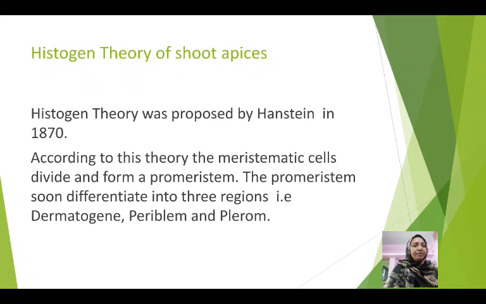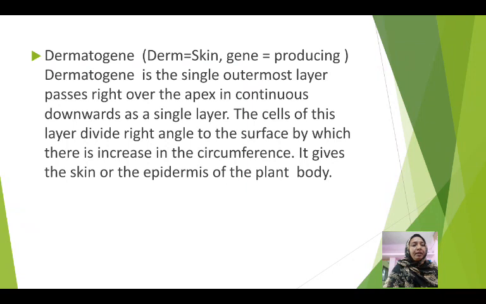According to this theory, the meristematic cells divide from a promeristem, as we know that the promeristem is present in embryonic cell. Therefore, the embryonic cell produces the promeristem, and this promeristem redivides and gets differentiated into three regions. These are dermatogen, periblem, and plerome. The layer dermatogen: derm means skin and gen means producing, means the layer which produces the skin of the plant body is called dermatogen.